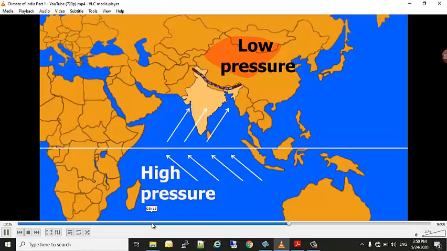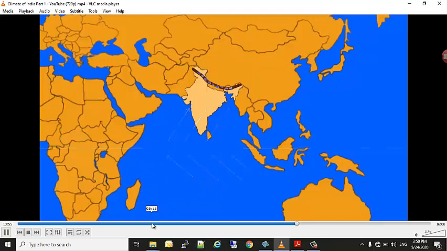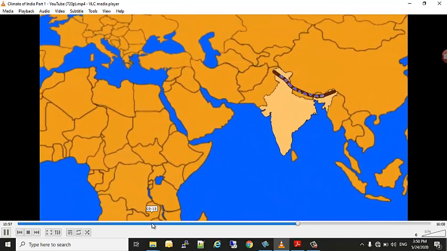The air moves from the high pressure area over the southern Indian Ocean in a southeasterly direction, crossing the equator, and turns right towards a low pressure area over the Indian subcontinent. Now these are known as southwest monsoon winds, and these winds blow over a warm ocean, gathering moisture and bringing widespread rainfall over the mainland of India.